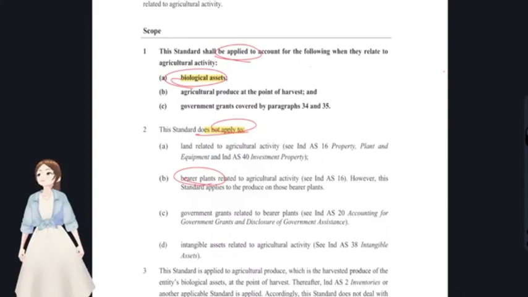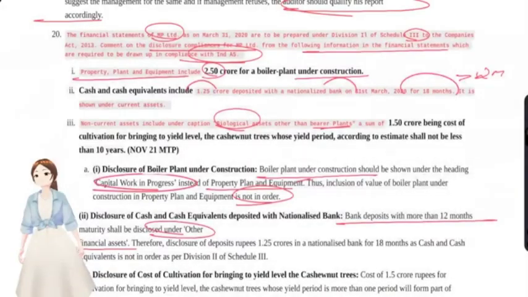They have given biological assets other than bearer plants, so Ind AS 41 would be applicable.